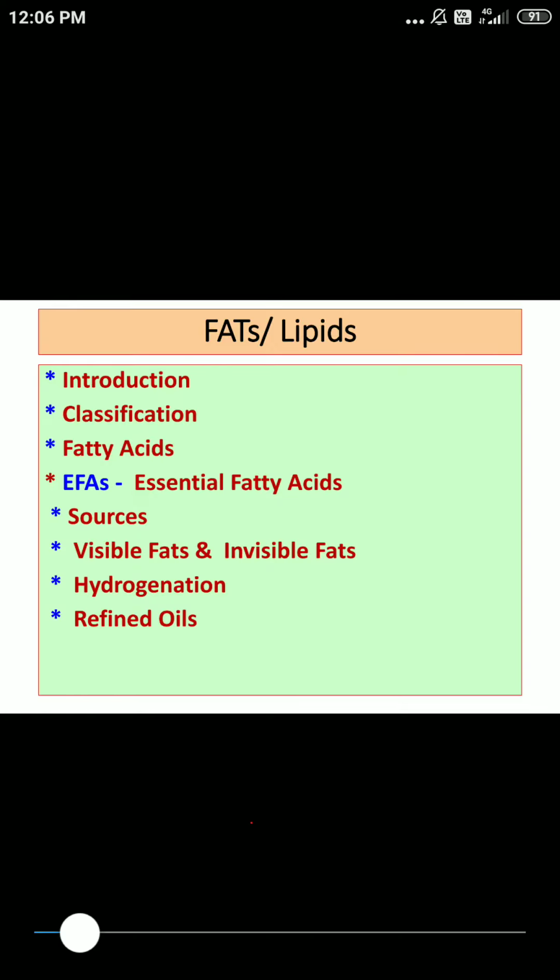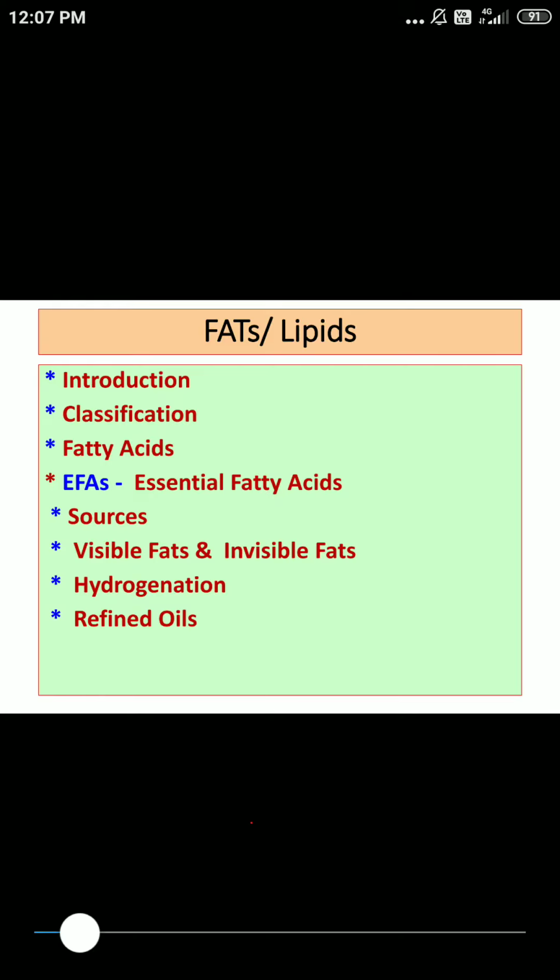Essential fatty acids are not synthesized in our body, so it is very essential that we obtain these essential fatty acids from dietary sources. There are 5 examples under this: linoleic acid, linolenic acid, arachidonic acid, eicosapentaenoic acid and docosahexaenoic acid.